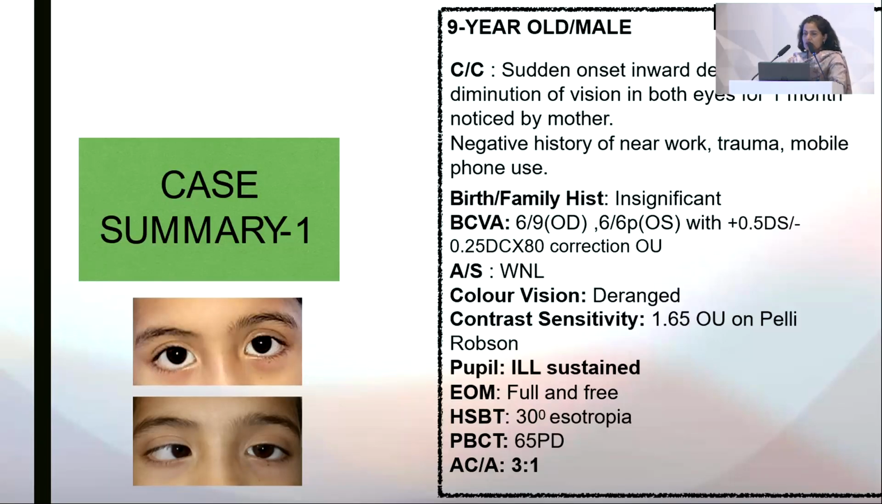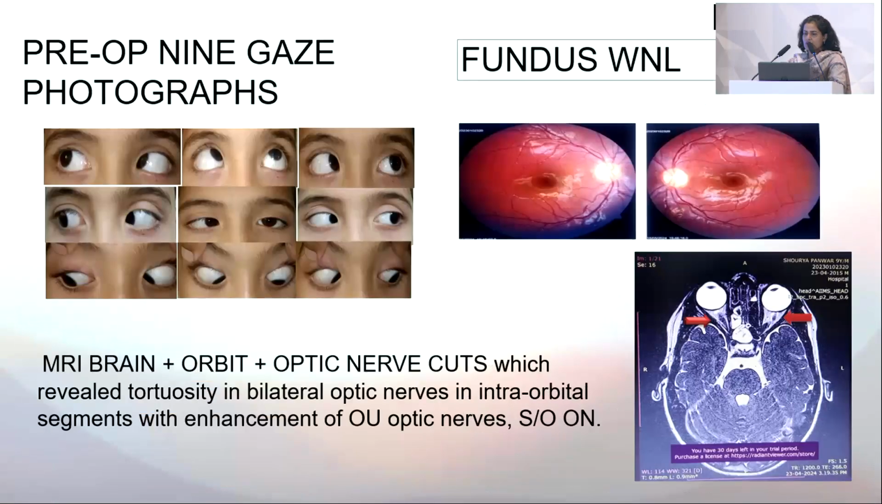Color vision was deranged, and contrast sensitivity was 1.65 on the Pelli-Robson chart. Pupils were ill-sustained, although normal in size. Extraocular movements were full and free. On Hirschberg, there was 30 degrees of esotropia, and prism bar cover test revealed 65 PD of esotropia. AC/A ratio by the gradient method was 3:1. Fundus was absolutely normal. In our institute, we routinely do neuroimaging in all acquired esotropias.